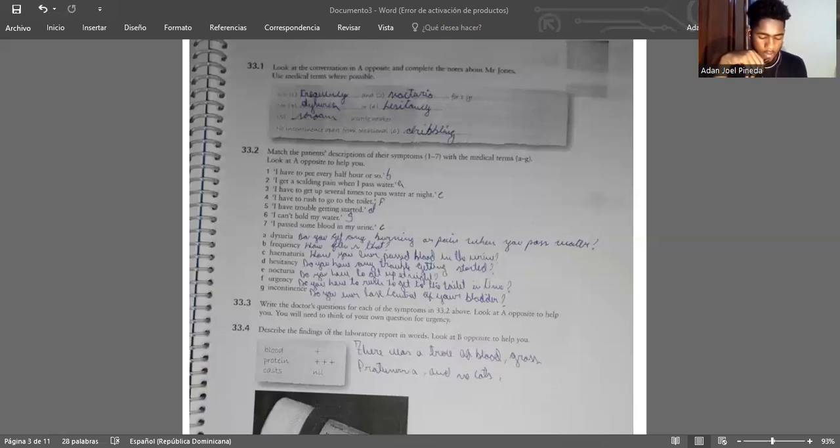33.4. Describe the findings of the laboratory report in words. There was a trace of blood, glucose, proteinuria, and no casts.